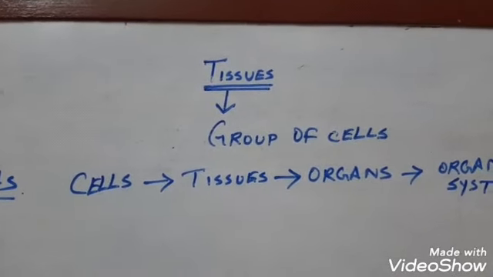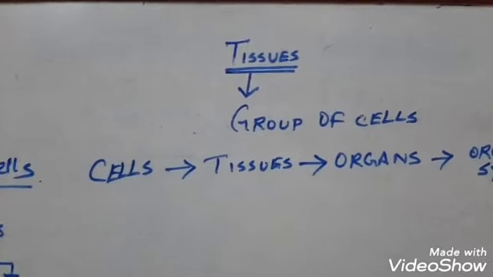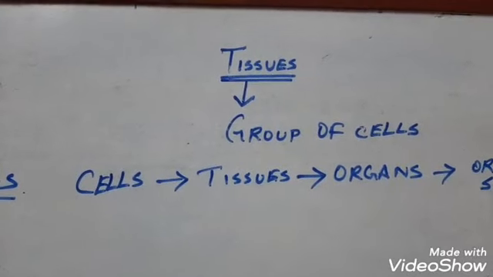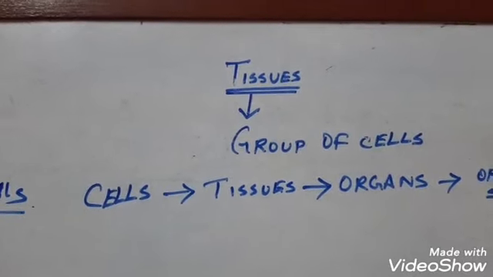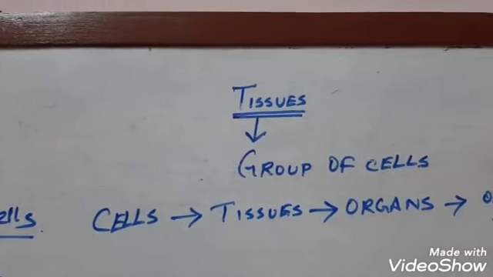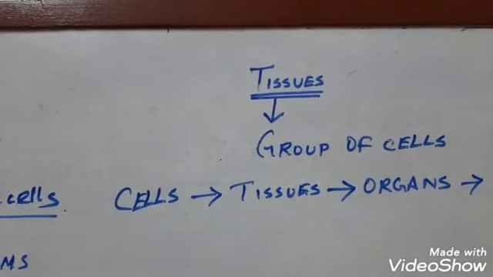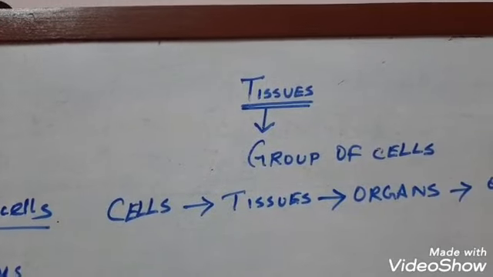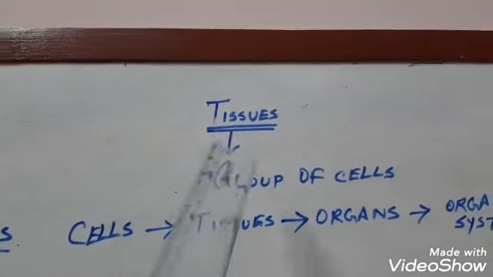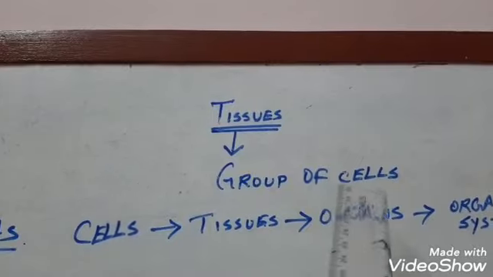Today I am with a new topic for you class 9 students, that is tissue. Now as you read about cells in the previous chapter, here in this chapter you are going to study about tissues. Now what do you mean by tissues? Tissues are group of cells.